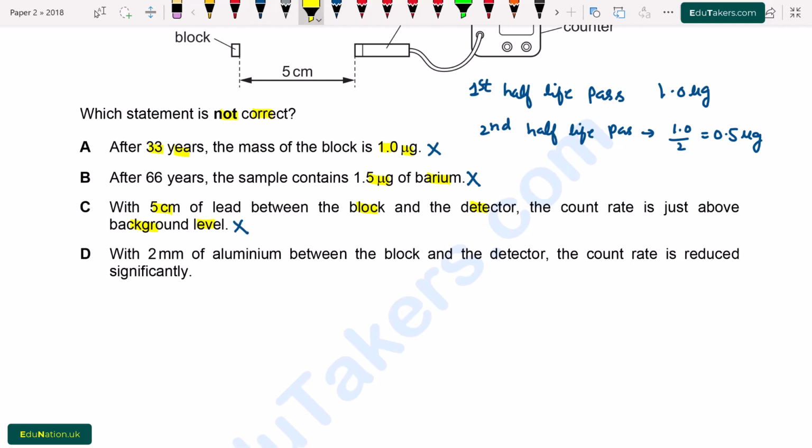Option D. With 2 mm of aluminium between the block and the detector, the count rate is reduced significantly. The penetration power of the alpha radiation and the beta radiation is very low. They cannot pass through a large thickness of metal. So the count rate is reduced significantly by placing a 2 mm aluminium sheet between the block and detector. So this statement is correct, but this option is not the answer. Only option A is the incorrect statement.